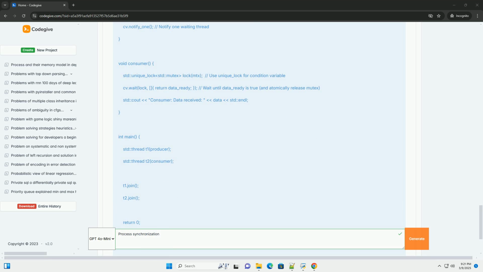Explanation. std::counting_semaphore<5> semaphore(5), creates a counting semaphore with an initial value of 5. This represents 5 available resources. semaphore.acquire, attempts to acquire a resource. If the semaphore value is greater than 0, it's decremented, and the thread proceeds. If the value is 0, the thread blocks until another thread releases a resource. semaphore.release, releases a resource, incrementing the semaphore value. This might unblock a waiting thread.